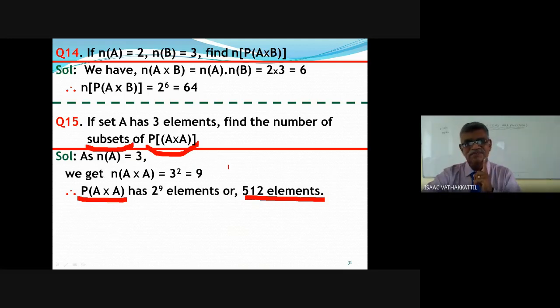If a set has m elements, it has 2 raised to m subsets. The power set of A cross A has 512 elements.